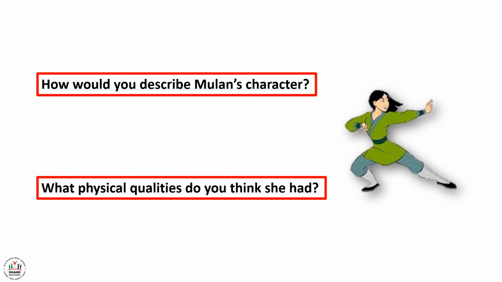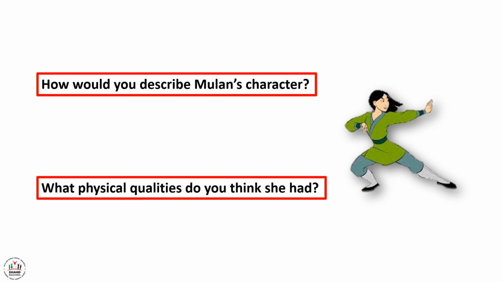10 years later, the emperor summoned her to his palace. He gave her many gifts of gold. All that Mulan wanted was returning back home.